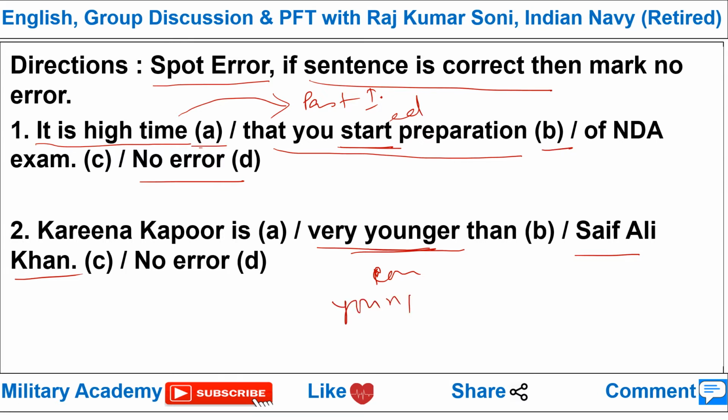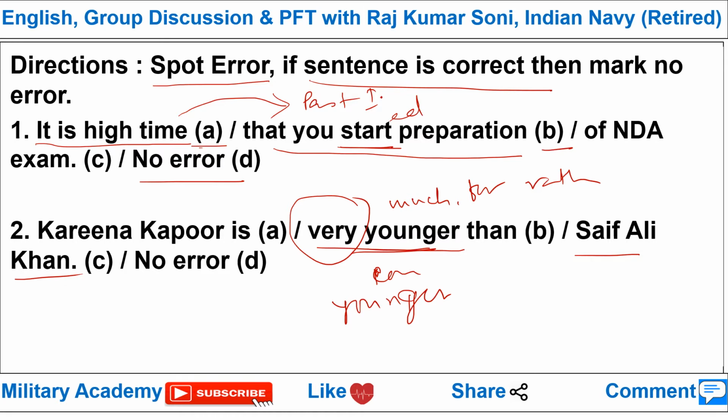If you want to put emphasis on the comparative degree, like you want to say younger, more younger, much younger, etc., then you can't put very with the comparative degree. Rather than using very, you have to use much, far, rather, etc.